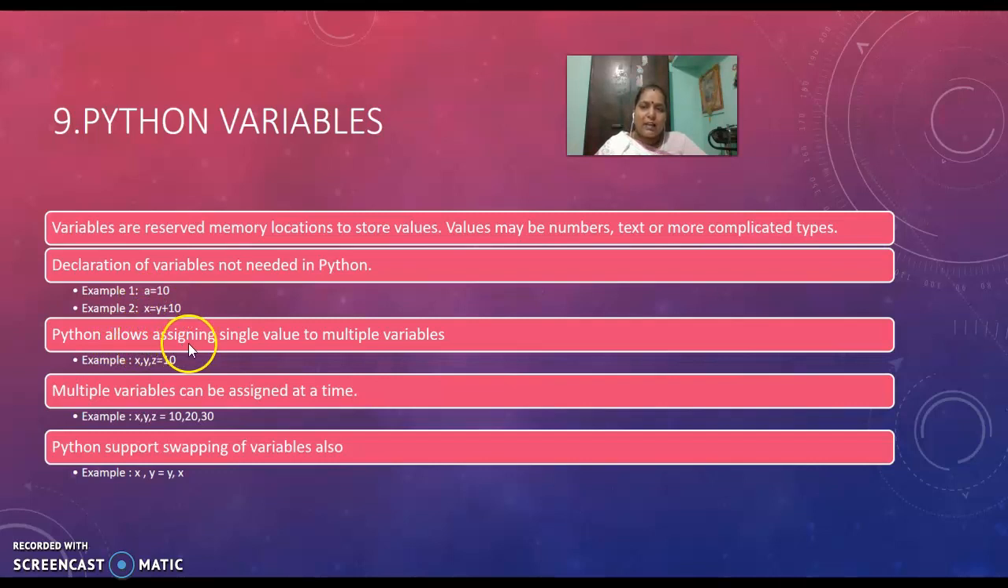Python allows assigning a single value to multiple variables. For example, x, y, z equal to 10. This means we assign 10 to x, y and z. Multiple variables can be assigned at a time. For example, x, y, z is equal to 10, 20, 30. That means 10 is assigned to x, 20 is assigned to y, 30 is assigned to z. And Python supports swapping of variables also. For example, x comma y equal to y comma x. That means the value of y is assigned to x and the value of x is assigned to y.